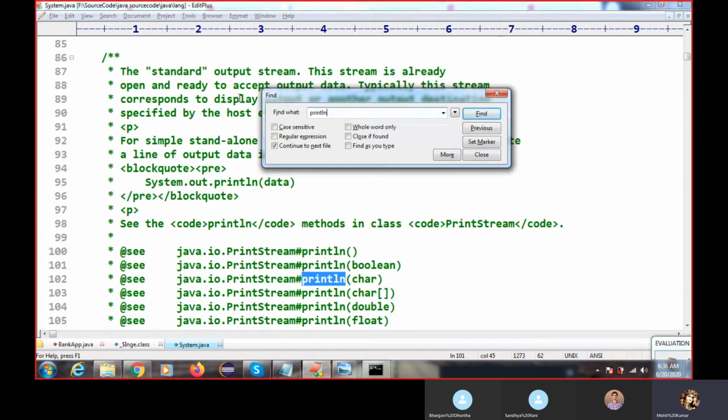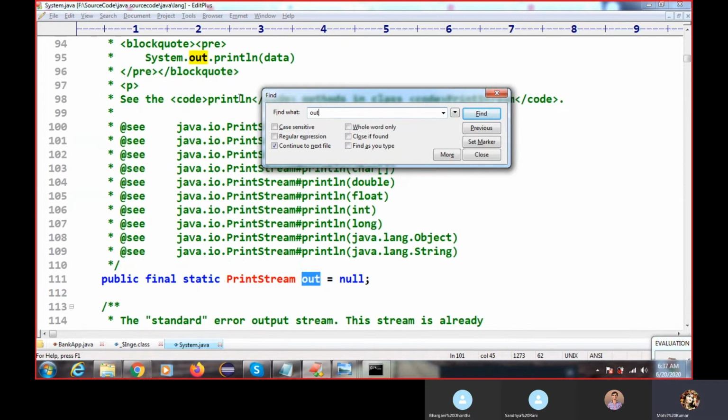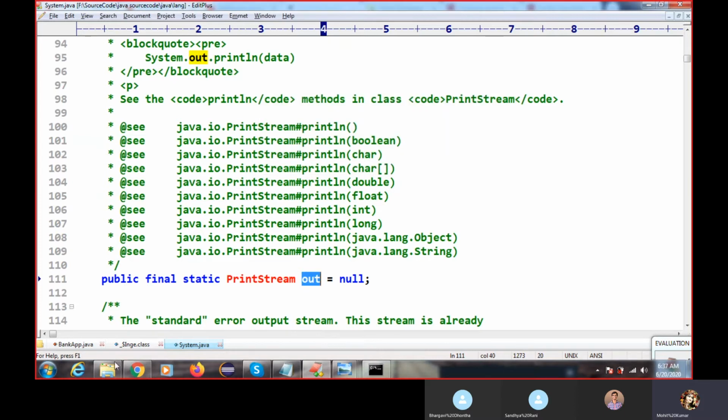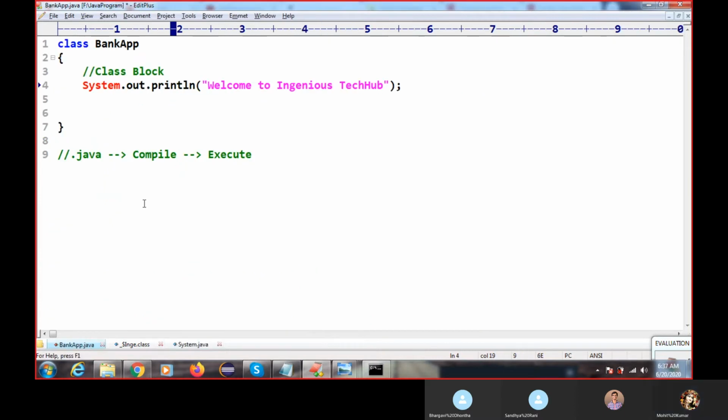This is commented, I'm not going to show the complete implementation. And out is your variable. So this is one type of logic, you can call it business logic. If you try to write this logic at the class level, we will get a compile time error.